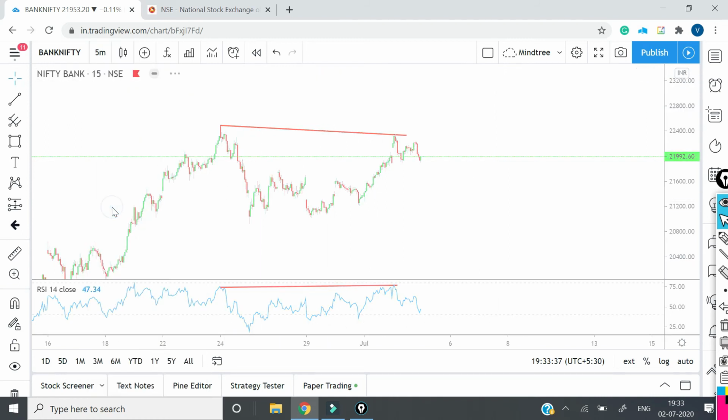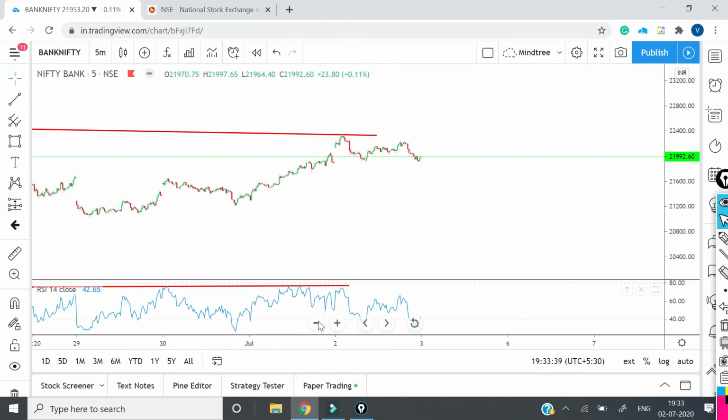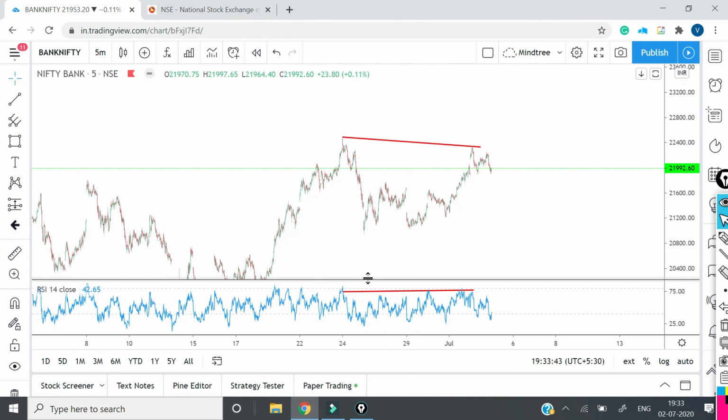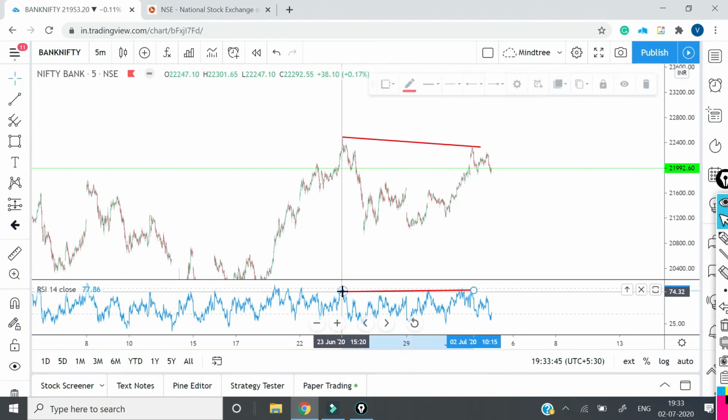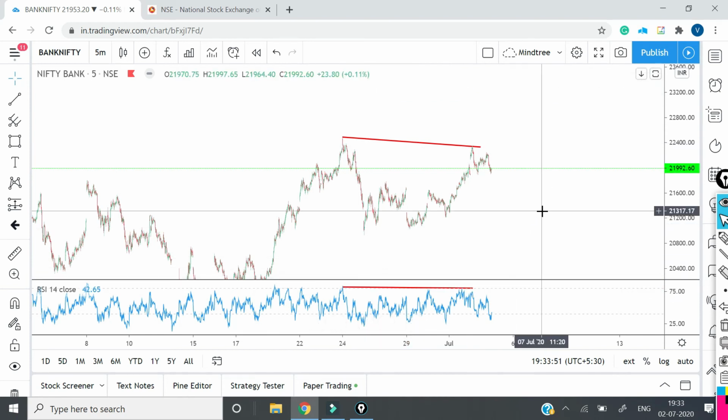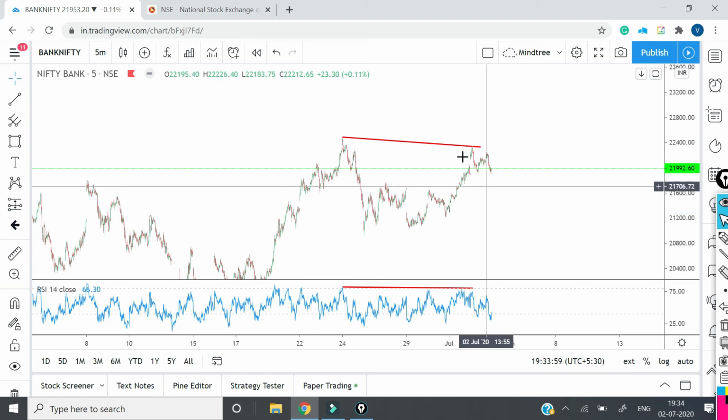I don't go much on the names. Somebody may dispute the names, saying this is called this or that is called that. I am not interested in remembering the names. I am interested in remembering the pattern, what the pattern tells me. In 5 minutes again there is a kind of price divergence over here. So this is very clear that Bank Nifty is looking weaker than Nifty for tomorrow's trade.